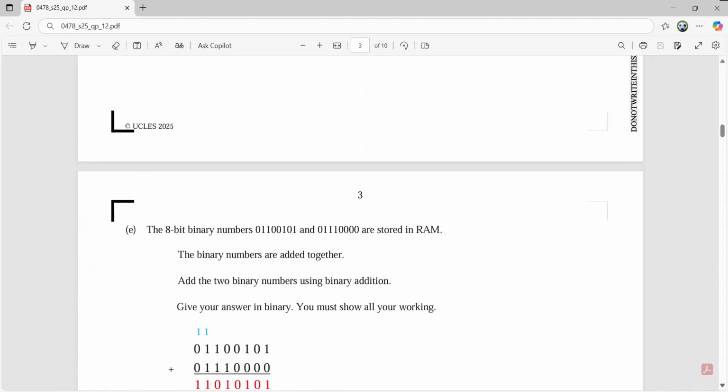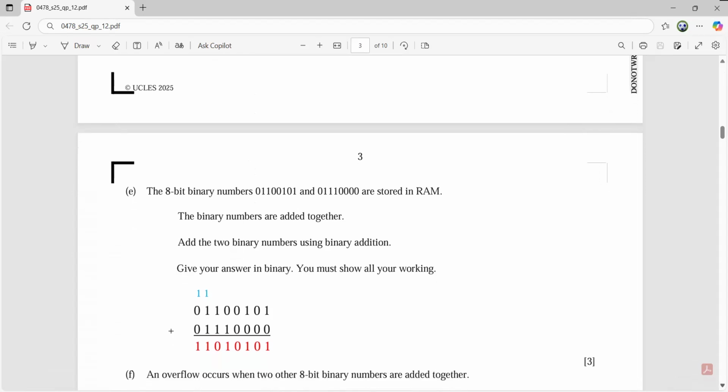Now, next part. The 8-bit binary numbers 0110 0101 and 0111 0000 are stored in RAM. The binary numbers are added together. Add the two binary numbers using binary addition. Give your answer in binary. You must show all your working. So these are the two values written. As you can see, 0110 0101, and similarly 0111 and 4 zeros.